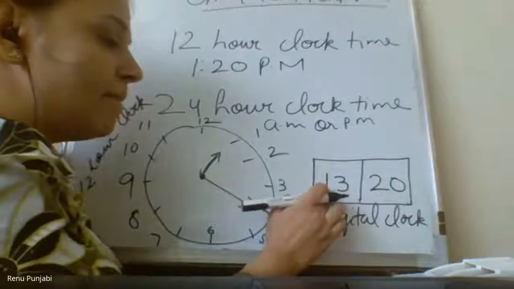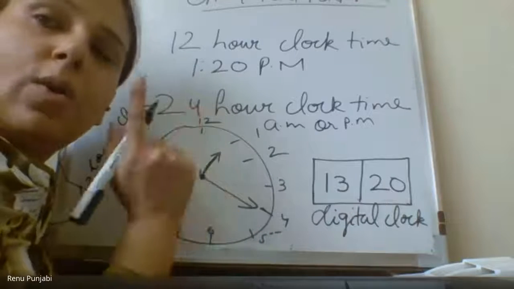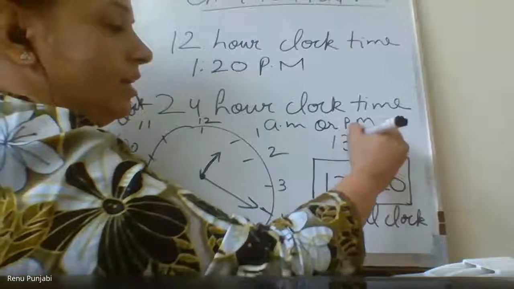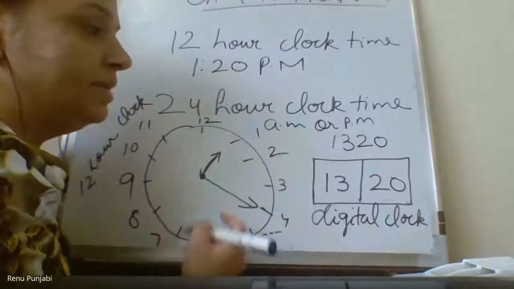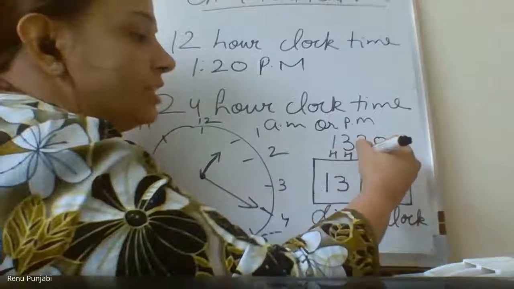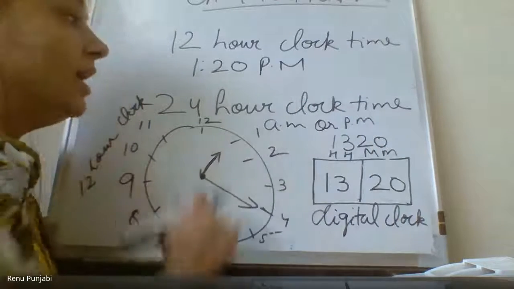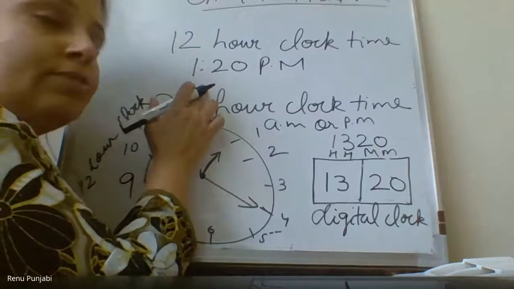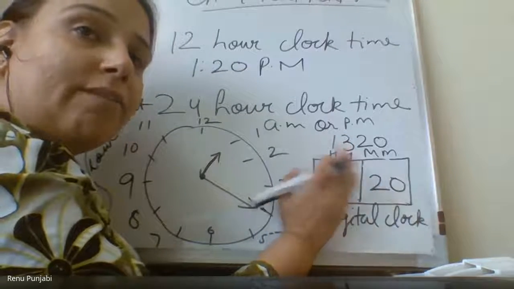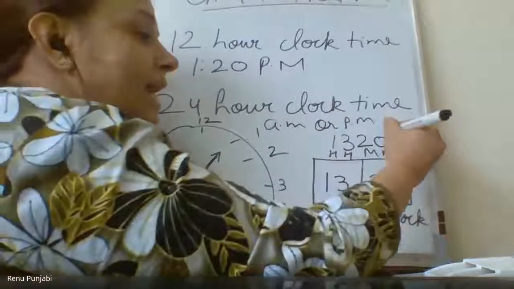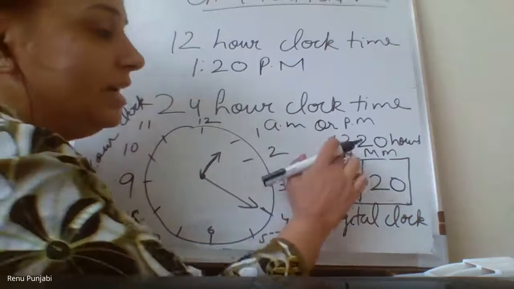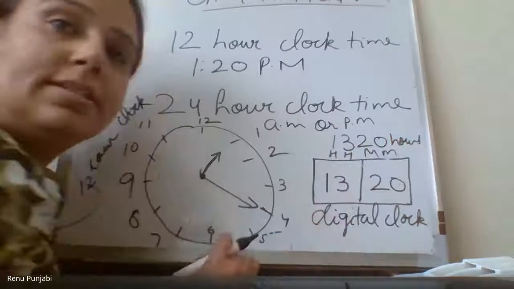Please remember this, the digital clock always has 4 digits. 4 digits means 13:20, you can see. Two digits on your hour side, the left-hand side, and two digits for your minutes. Here you will use the colon for the hours and minutes. Here you will not use the colon. You have to write hours after this: 1320 hours.